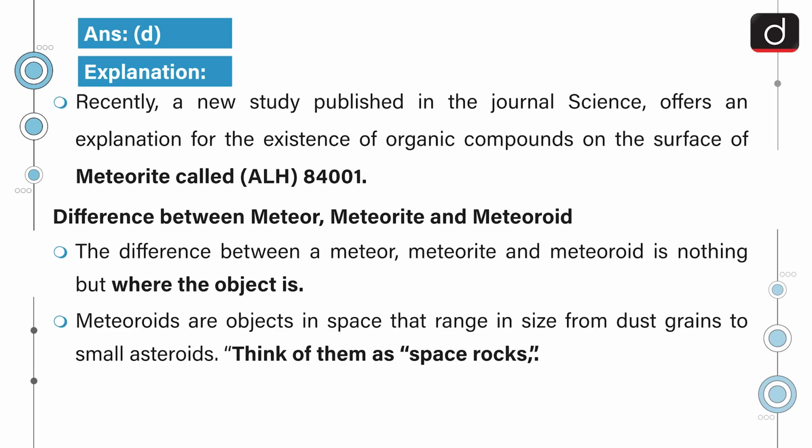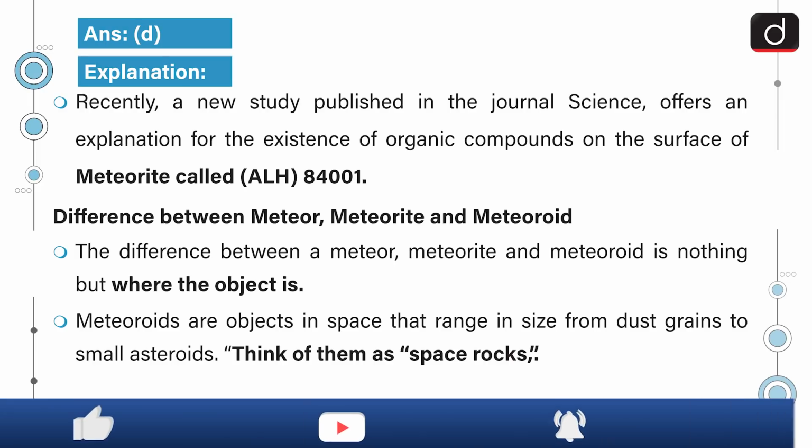Recently, a new study published in the journal Science offers an explanation for the existence of organic compounds on the surface of meteoroid called ALH 84001. Now, difference between meteor, meteorite and meteoroid. The difference is nothing but where the object is. Meteoroids are objects in space that range in size from dust grains to small asteroids. Think of them as space rocks.